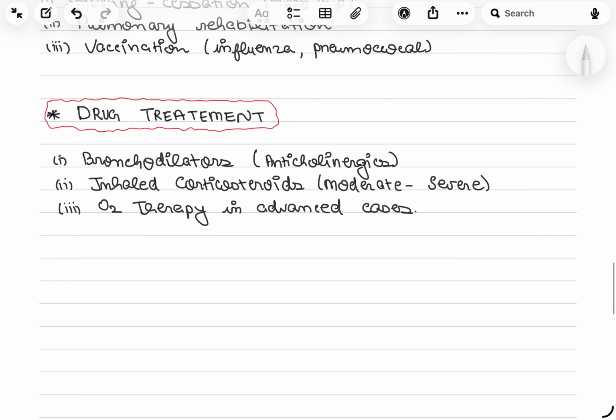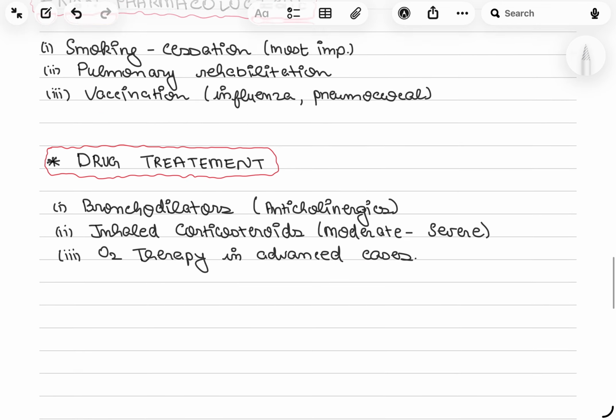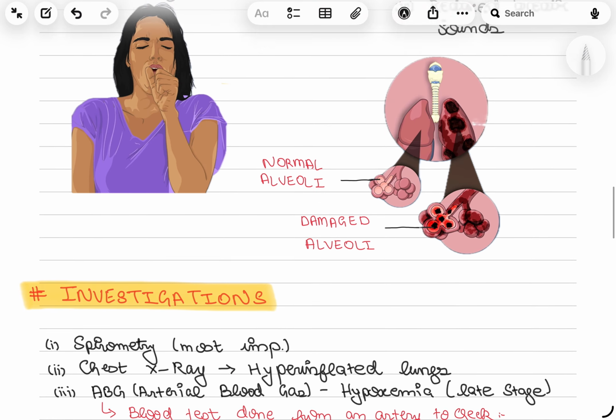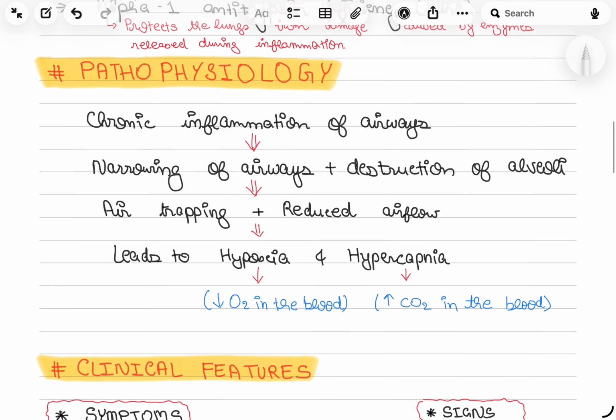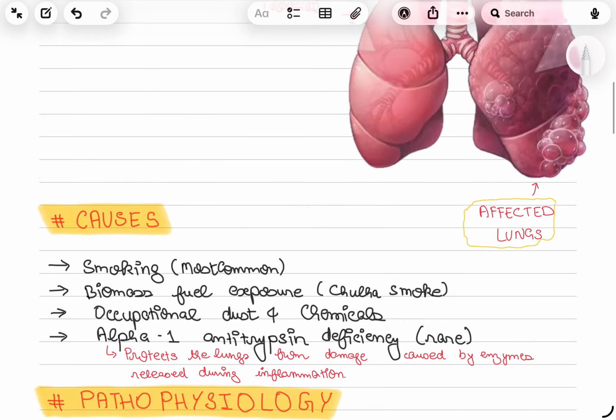Second is the drug treatment. So in drug treatment, there are bronchodilators, anticholinergic drugs, inhaled corticosteroids in moderate to severe cases, and oxygen therapy in advanced cases. Okay, I hope you got the basic idea of what is COPD.